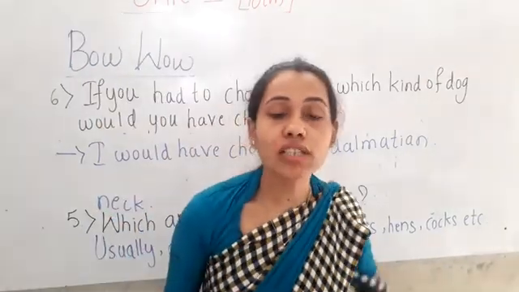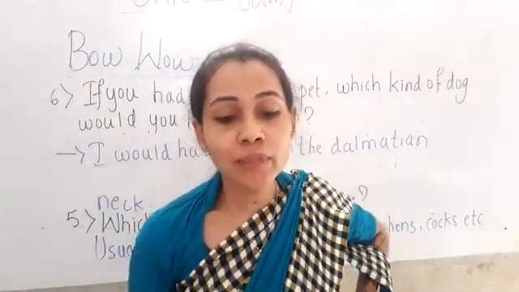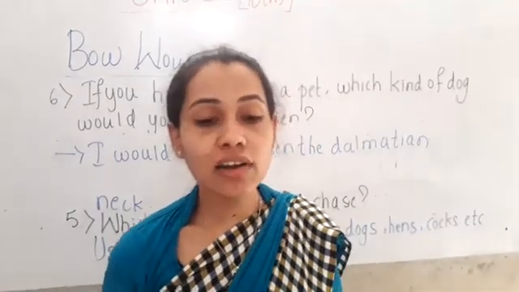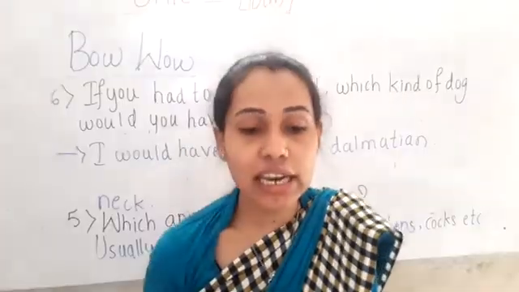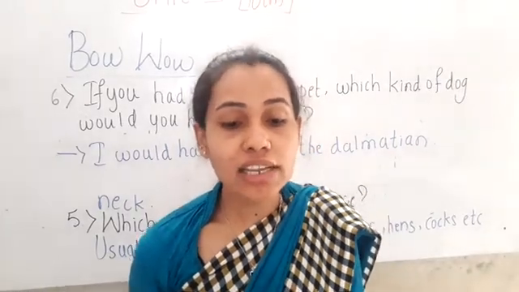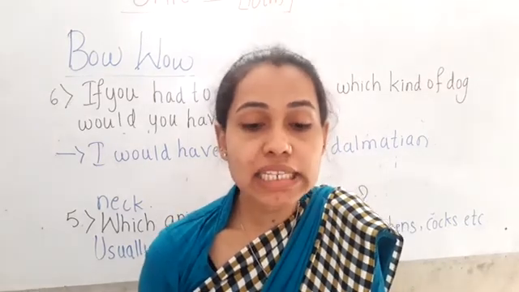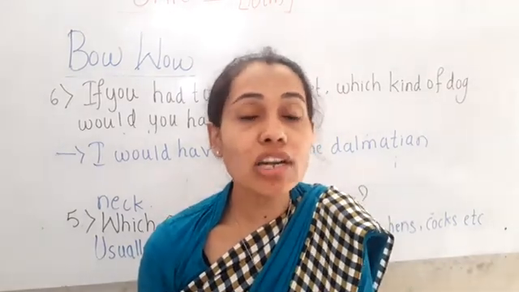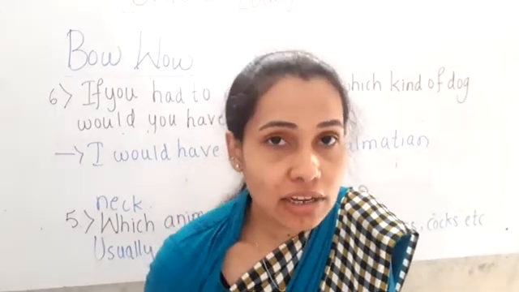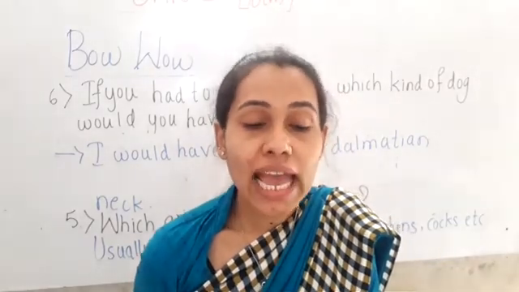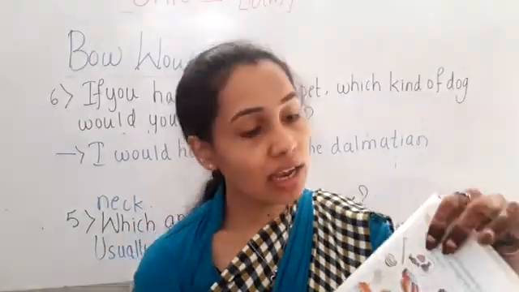In the first box, look at the first box, children. There is a C letter in the red color. So the things here are cane, cup, car. And the fourth one is sweet. So sweet is not starting from C letter. It is starting from S letter. So we have to circle sweets. Okay, children? So here you have to circle sweets. Circle sweets, children.